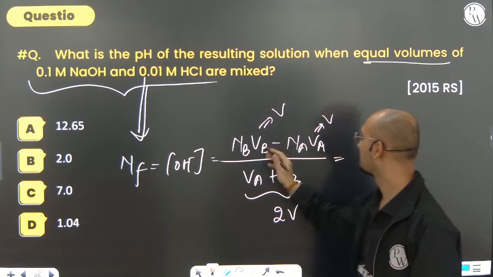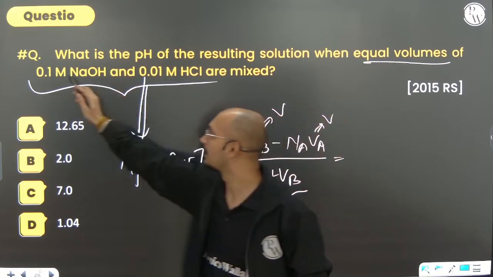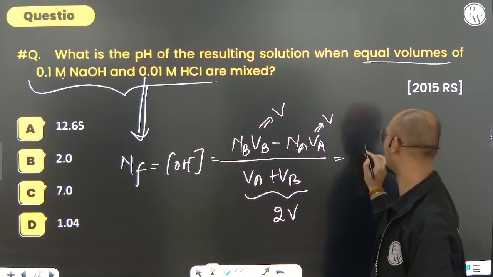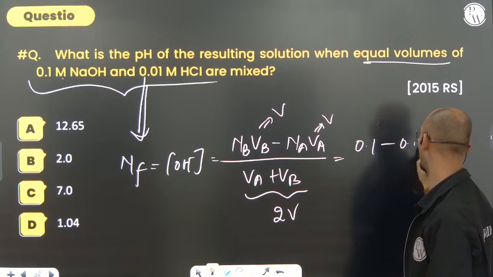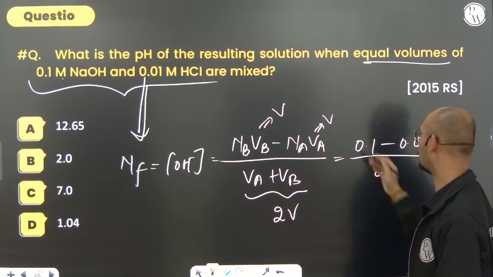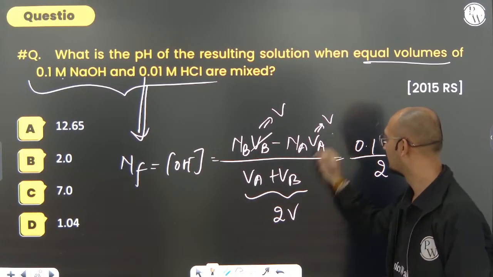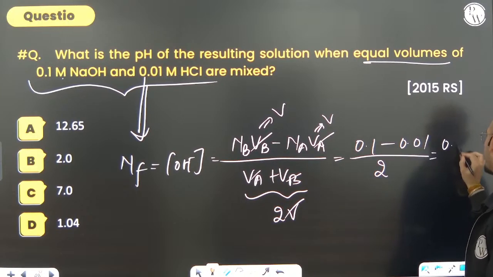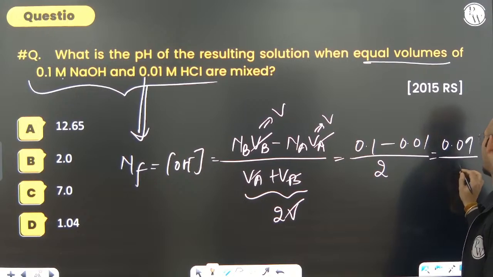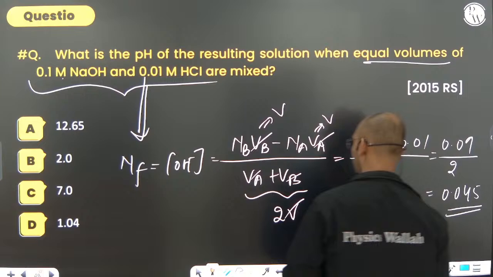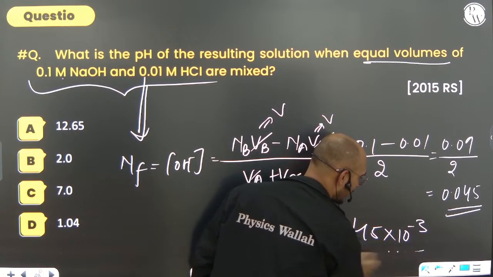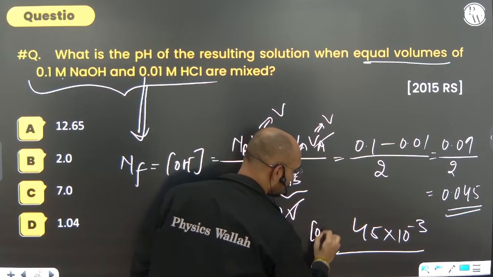So what is NB? The N factor is 1, so molarity and normality are both the same. So it is 0.1 minus 0.01 divided by 2. The V's all cancel, only the 2 remains here. So it is 0.09 divided by 2, that is 0.045. So we can say it is 45 into 10 to the power minus 3. It is the OH ion concentration.